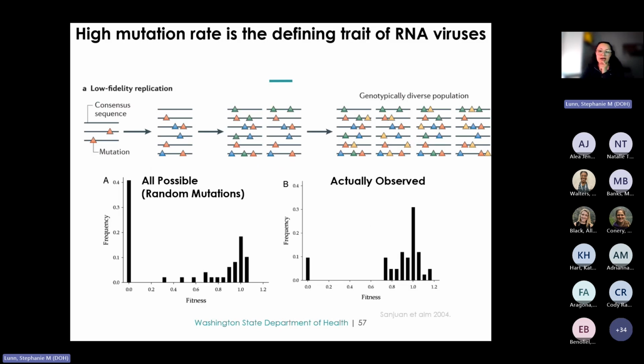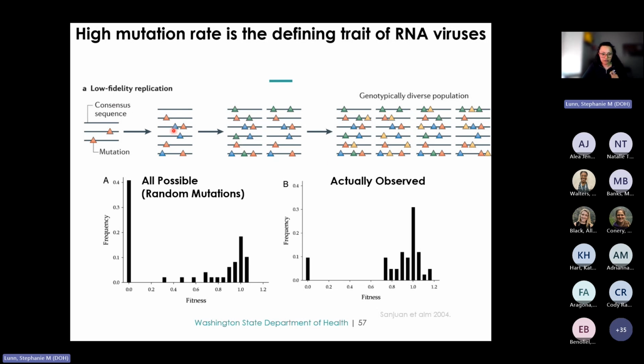When we looked at how mutation rates vary among virus groups, we saw that RNA viruses have higher mutation rates. This high mutation rate is a defining characteristic of RNA viruses, primarily due to their error-prone replication process, also known as low-fidelity replication. Low-fidelity replication means the replication process has a high error rate, leading to numerous mistakes in new viral genomes. Essentially, this is due to the polymerase enzyme being prone to making errors during replication.